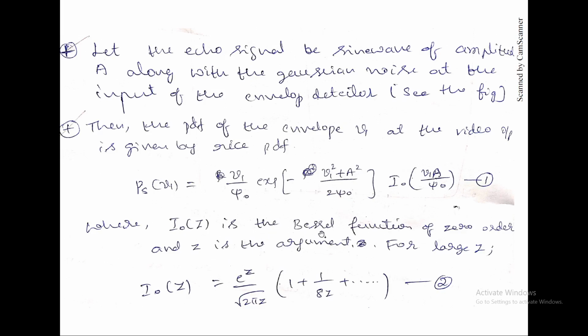That is called the Bessel function of zero order. I naught of z is approximately e power z by root of 2 pi z, just this general function, the Bessel function.